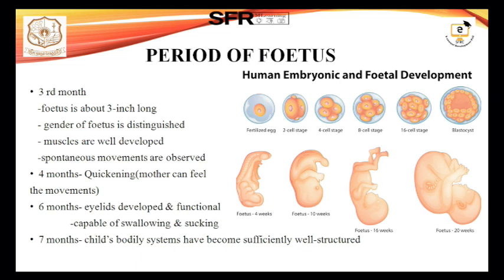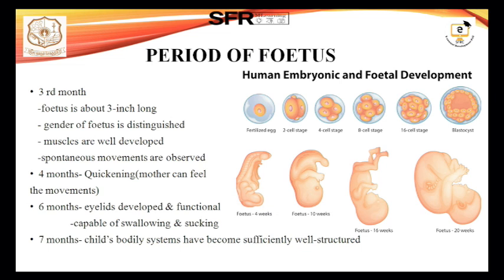In the third month the fetus grows to 3 inches long. Also the gender of the fetus is distinguished at this stage, whether it is a boy or a girl, but the doctor won't tell you. The muscles are developed and the movements start. The baby will move its arms and legs. So the third month has 3 main features: the fetus is 3 inches long, the gender is defined, and the muscles are developed and spontaneous movements are seen.